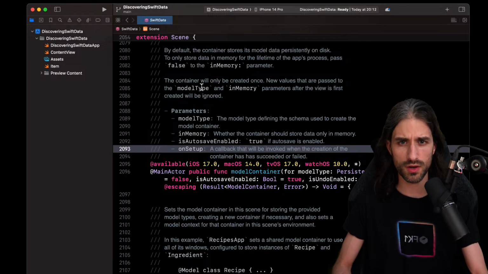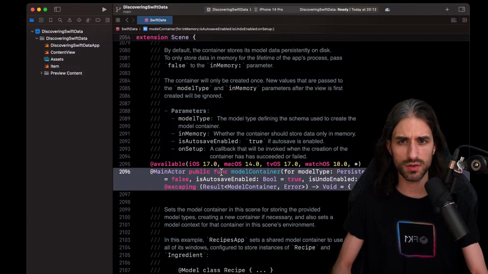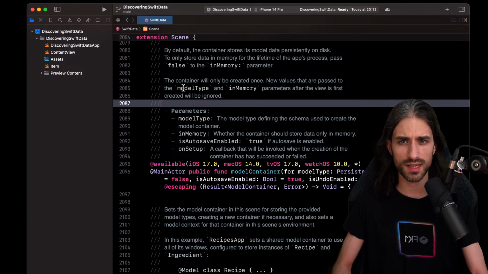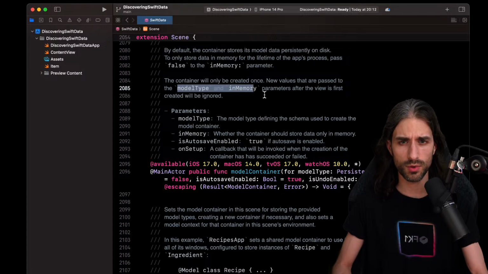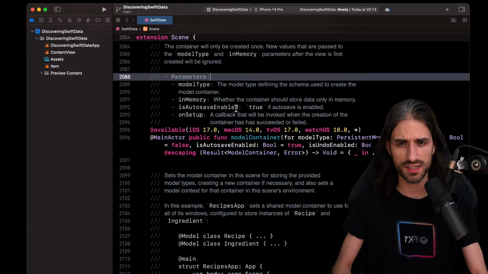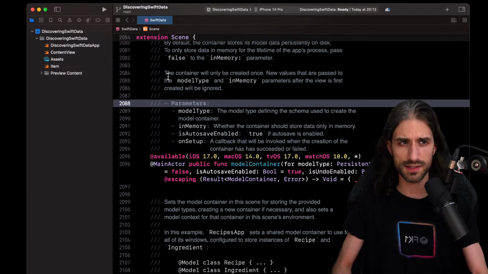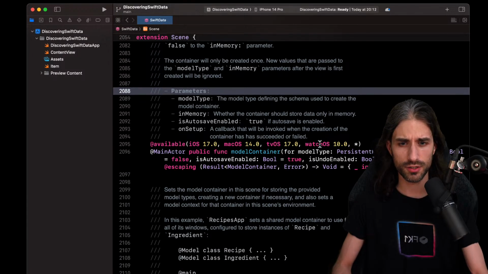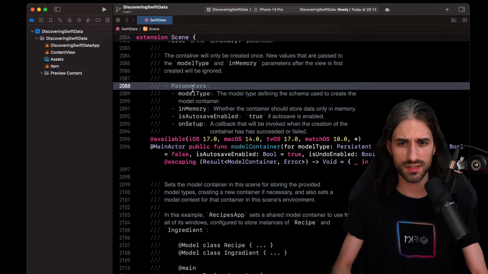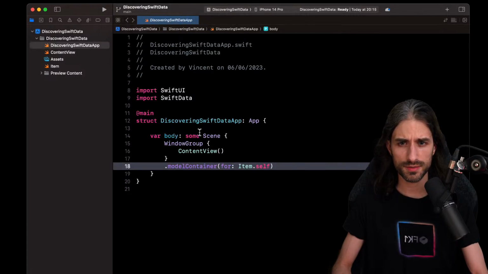The container will only be created once. New values that are passed to the model type and in-memory parameters after the view is first created will be ignored. So this seems to say that the model container is created only once. So then if you call it other times with another model type and another value for in-memory, it wouldn't change. Okay, so that's kind of interesting. I guess this is one of the key things to understand in order to get how this framework works.